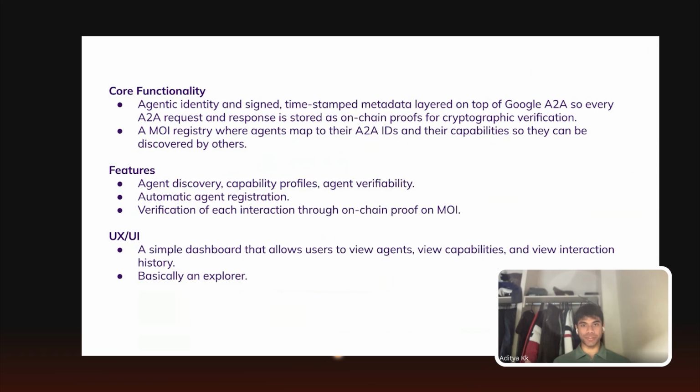So now that you understand how Sageo works at a high level, here's our plan. Our core functionality includes an agent identity along with signed and timestamped metadata for every A2A request and response. Then an on-chain registry of all the agents, mapped to their corresponding A2A IDs and capability profiles. And of course, we have interaction proofs on-chain enabling cryptographic verification of any past behavior. Our feature set currently involves agent discovery, capability profiles, and automatic agent registration, alongside verifiability for every interaction that takes place on-chain.